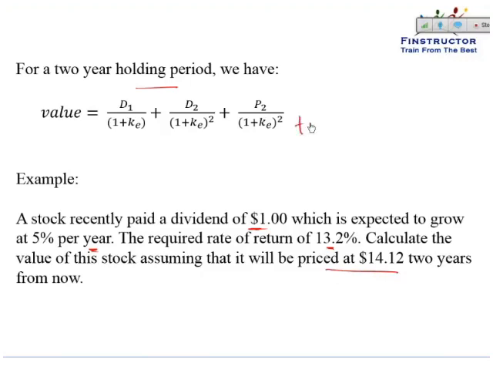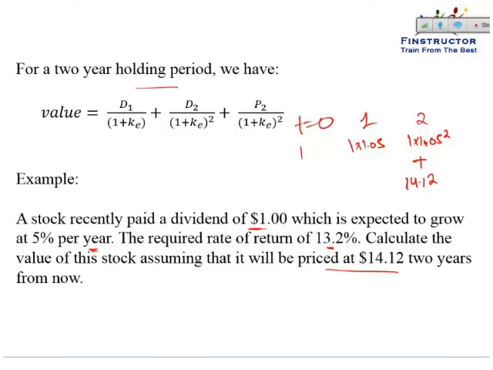So once again, we'll draw the timeline. At t equal to 0, it was a $1 dividend, it doesn't matter. T equal to 1, the dividend will be 1 into 1.05. At t equal to 2, the dividend will be 1 into 1.05 to the power 2. So on and so forth. The dividend will keep growing. At the end of 2 years, we will also be able to sell the stock for $14.12.